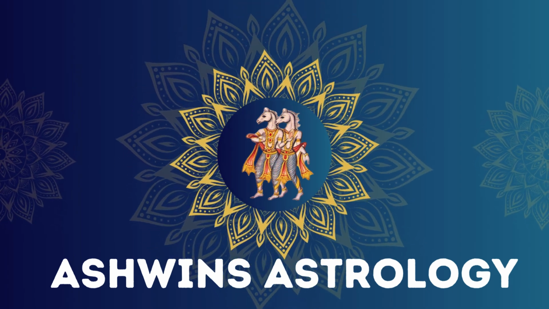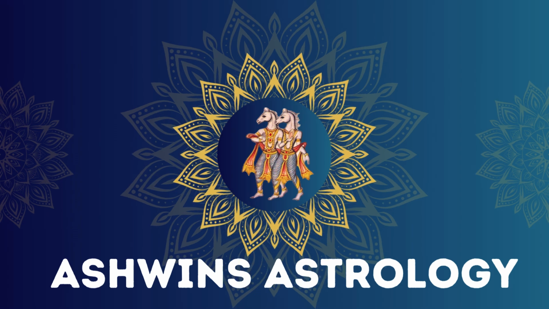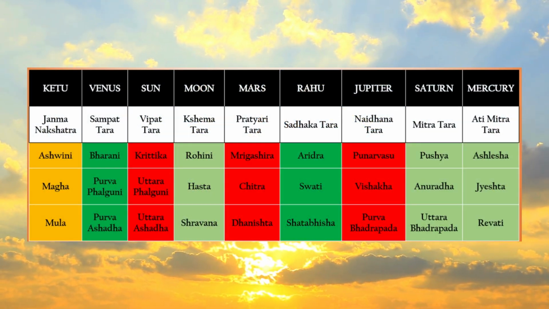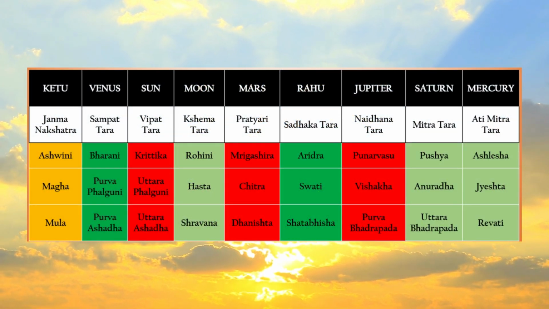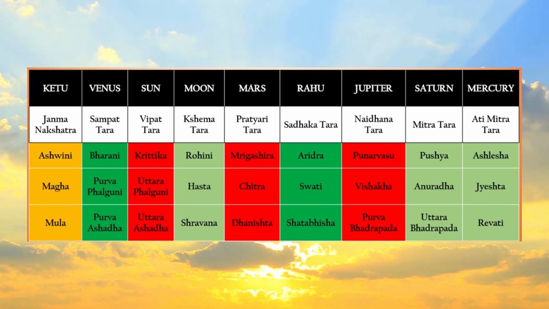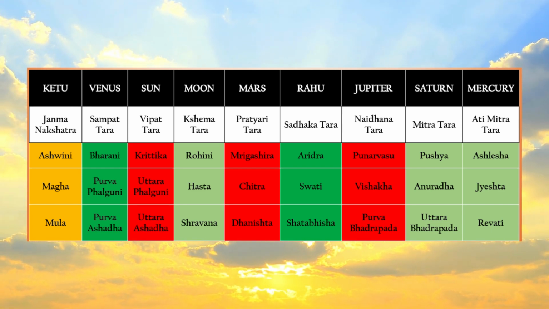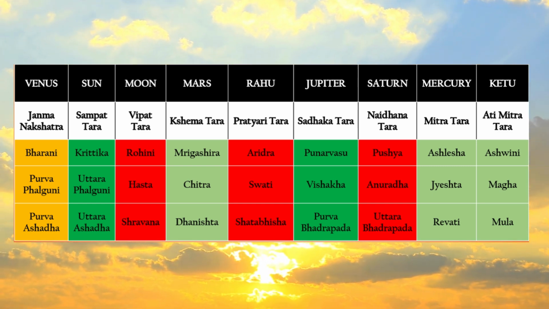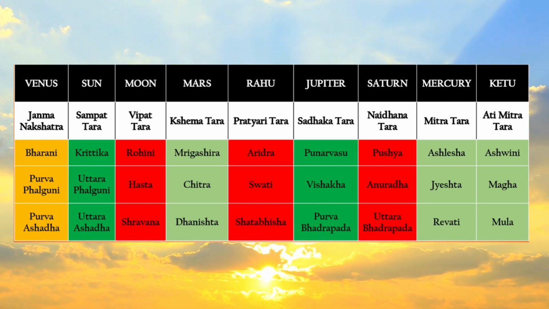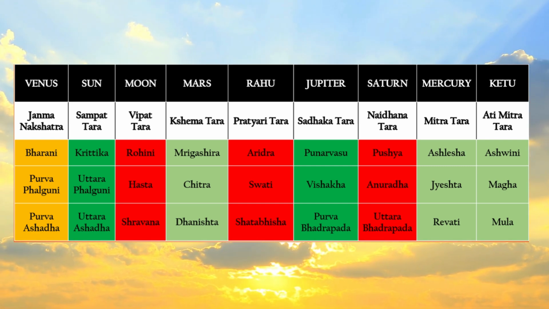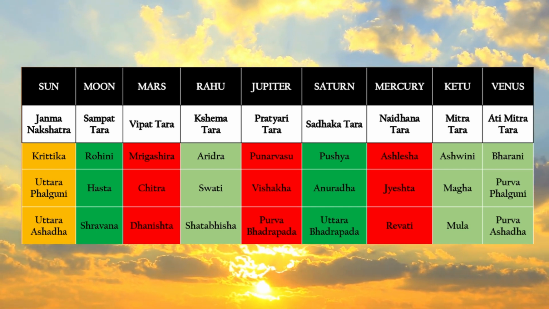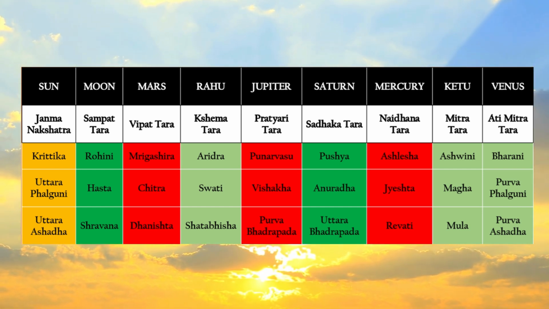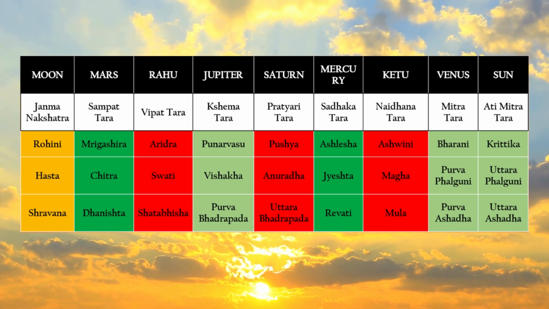In the previous video about Nakshatras in the Panchanga series, I showed the Tarabala system, which is very important while scheduling any important event or task. We saw, for all the Janma Nakshatras, that is where the Moon is placed during birth, which Nakshatras are favorable: the Sampat Tara and Sadhaka Taras, which are more favorable, and the Vipat Tara, Pratyari Tara, and Naidhana Tara, which are not favorable, and we are not supposed to perform any kind of activity in these nakshatras. So I hope you have noted down.